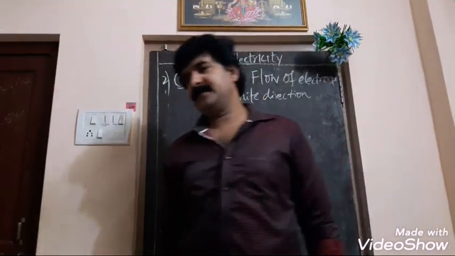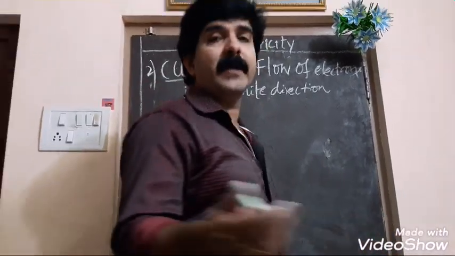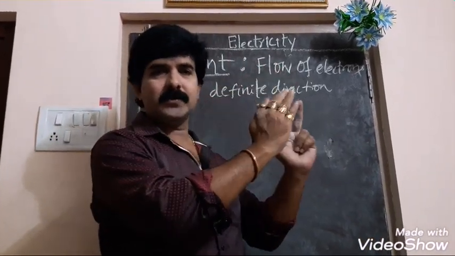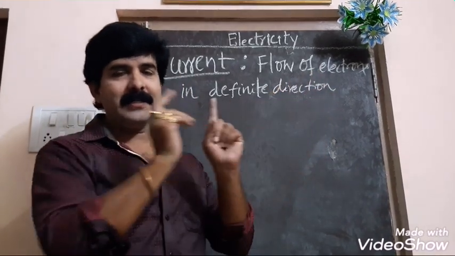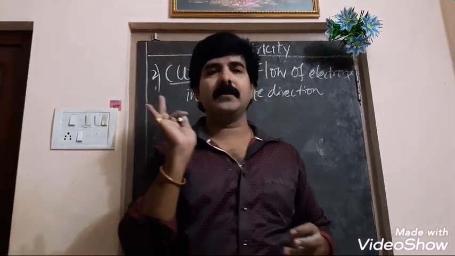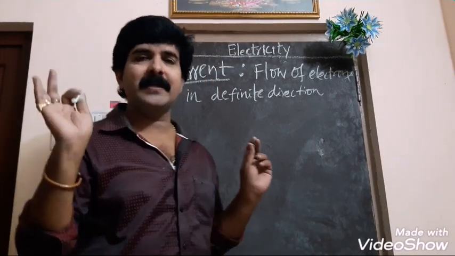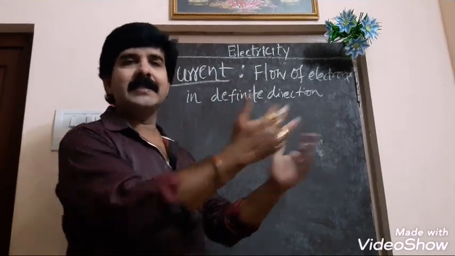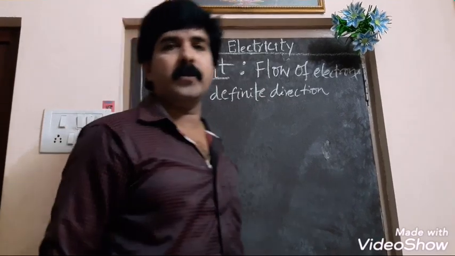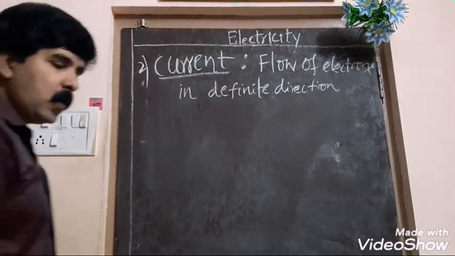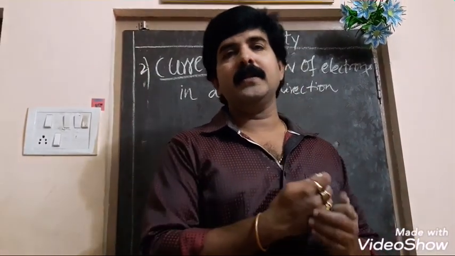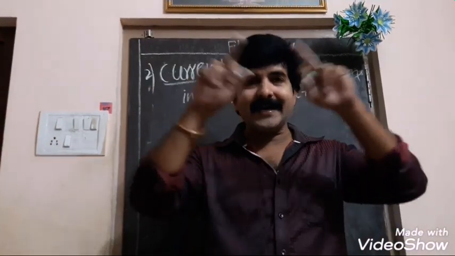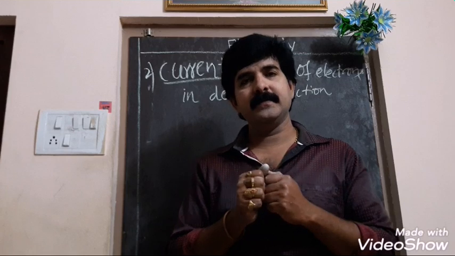So the second concept, what is that? Current. What is meant by current? Current is nothing but the flow of electrons in a definite direction. The direction is mandatory, and the flow of electrons is called current. Now, how will the electrons flow? What is the direction, and what is the diagram for the direction of the current? That we will discuss.